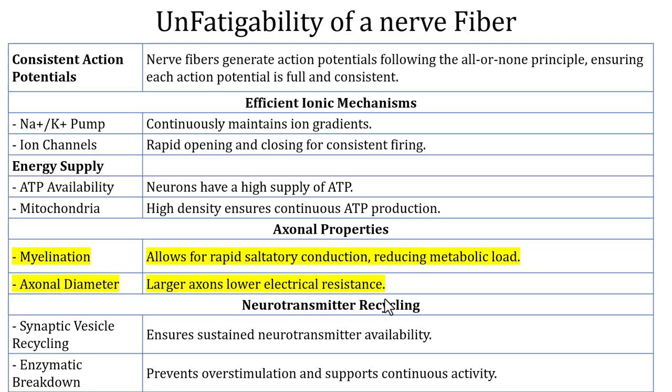Saltatory conduction, we studied, is energy efficient, so it reduces metabolic load. And the axon diameter: as the axon diameter increases, there is lower electrical resistance.